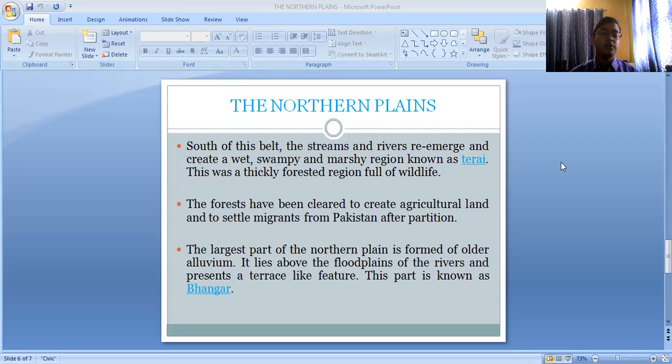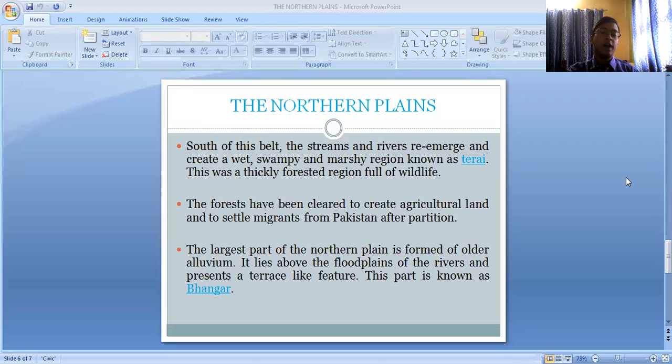But because of the increase in human habitation, deforestation has taken place and the forests were cleared for agriculture, and to settle migrants from Pakistan after partition. So a larger part of the forested area of the Tarai region was deforested to carry out agricultural practice. People were engaged in shifting cultivation earlier, so they used to clear the land to carry out shifting cultivation.